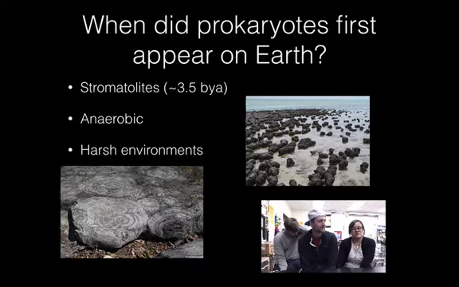There's evidence that prokaryotic cells were first on Earth about 3.5 billion years ago. There are structures called stromatolites, which just means layered rock, and fossil stromatolites show layers that would indicate they were made by something like bacteria, and they're about 3.5 billion years old. These first prokaryotes lived in anaerobic environments, which means there was no oxygen, and they tended to live in very harsh environments, which were very hot or cold or